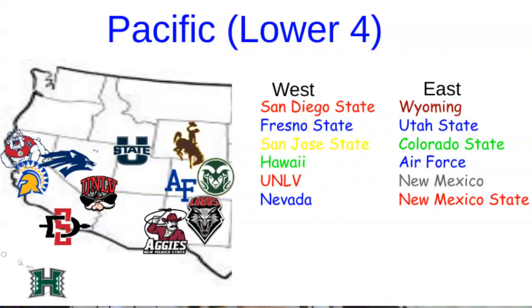So the Pacific Lower Four is basically the Mountain West, and the Pacific Power Four is basically the Pac-12. But for the Pacific Lower Four in the West Division, there's San Diego State, Fresno State, San Jose State, Hawaii, UNLV, and Nevada. So like all of the California, Nevada, and Hawaii teams. And in the East, there's Wyoming, Utah State, Colorado State, Air Force, New Mexico, and New Mexico State. So this is an interesting lower four conference.